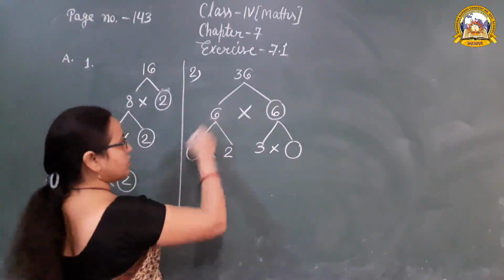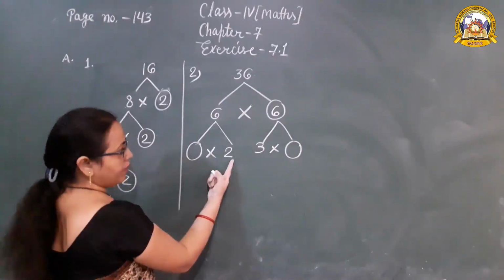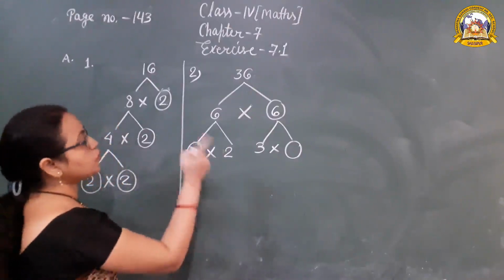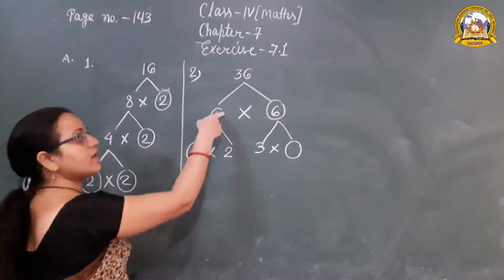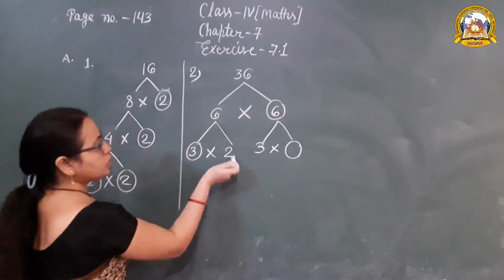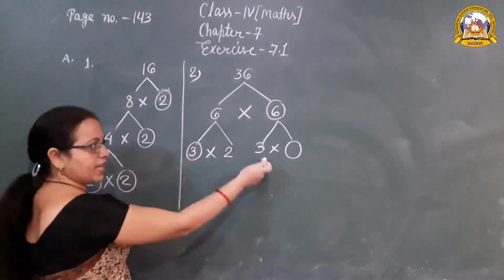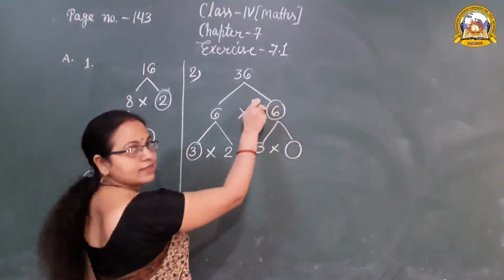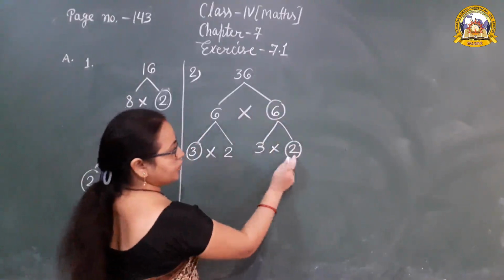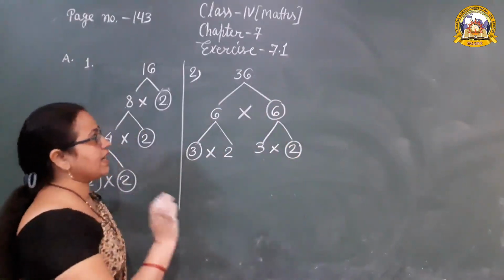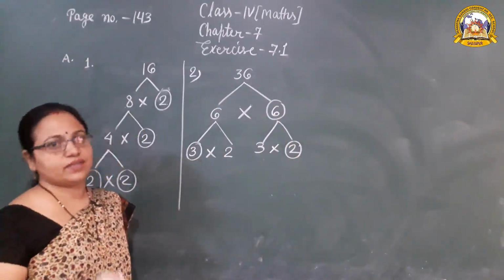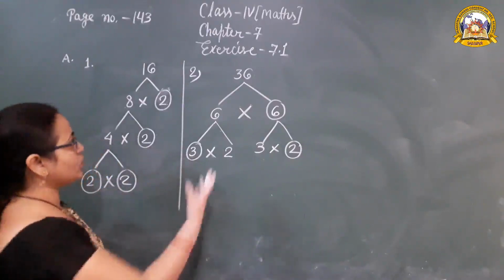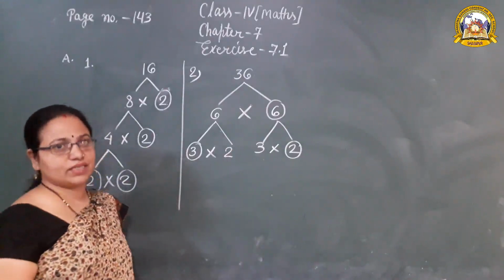So 6 further divides in two branches and one number is 2. So which is the other number here? 2 1s are 2, 2 2s are 4, 2 3s are 6. So 2 3s are 6. Just like here, 3 1s are 3, 3 2s are 6. So 3 2s are 6. Just like that we have to complete the factor tree. You have to think, think as much as possible, and complete the factor tree.